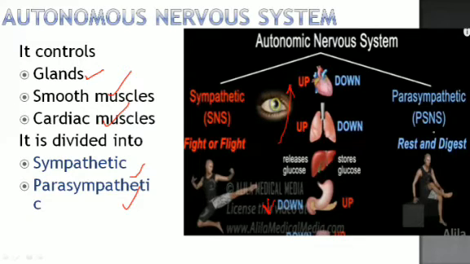That is PSNS, and that is a rest and digest system. So that calms and makes our body rest after all the changes in the body systems. Here, in the sympathetic nervous system there is up regulation, while in the parasympathetic there is down regulation of them, and then stores of glucose and stores of energy are kept, and there is up regulation of some systems.